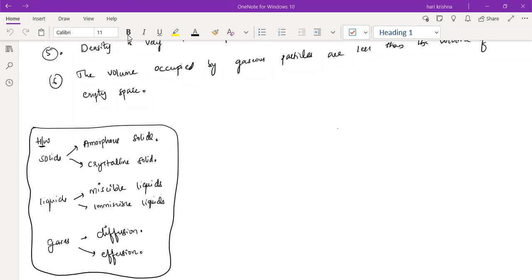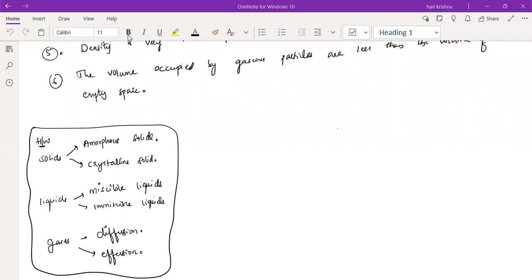So Shreya, what is your answer for diffusion and effusion? Diffusion, I wrote the same as everyone else, like gas moving from an area of high concentration to low concentration. But sir, effusion, as far as I remember, it is like a gas getting effused into an object or something. I don't know the exact definition. Okay.